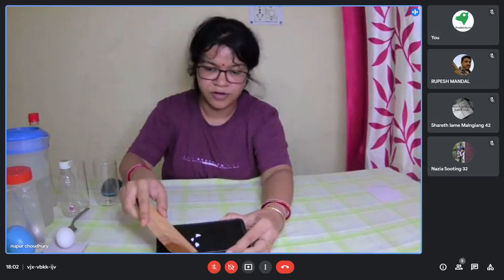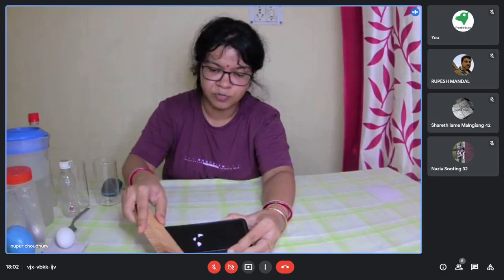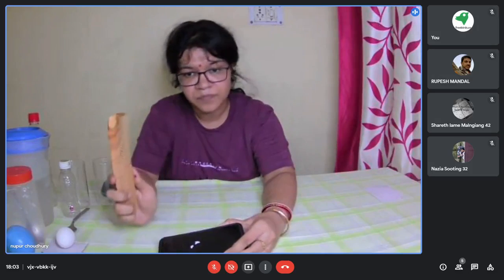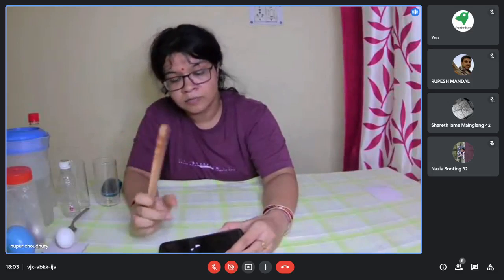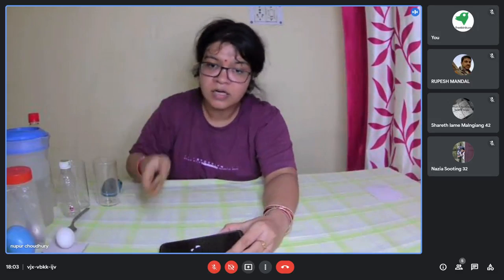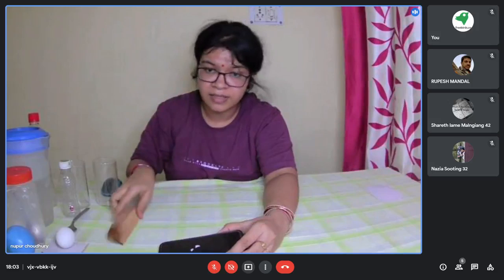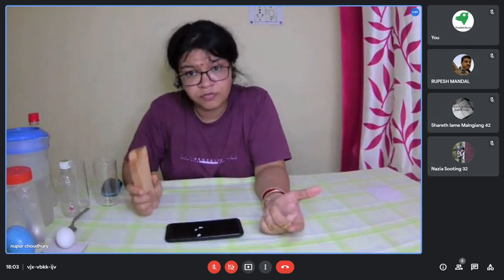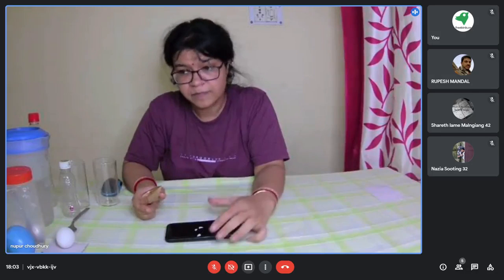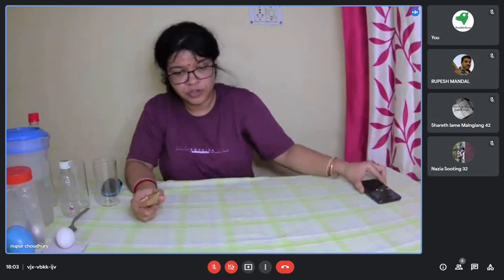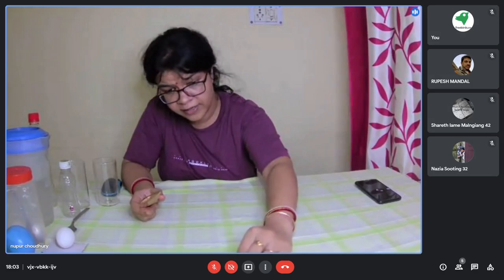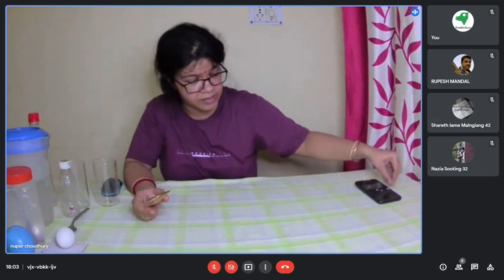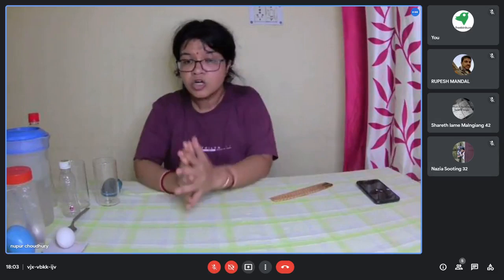Okay, so when I bring this, see, one of them is sticking and the other also got stuck. The third one is also getting stuck. The more you comb your hair, the more charge will be generated in this particular comb, and the more will be the electrostatic force. Okay, the second experiment we will be doing for non-contact force is one more example of force, known as the buoyancy force. That is also a non-contact force.